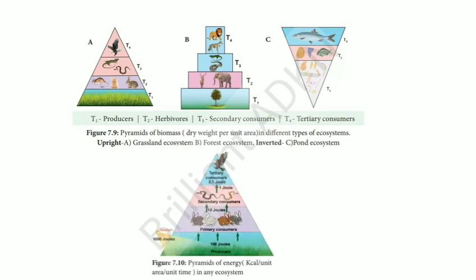In this picture you can see the pyramid of energy, that is kilocalorie per unit area per time, in an ecosystem. Here you can see the pyramid of energy from the producers to the tertiary consumers, up to which the energy is used, that is 0.1 joule used by the hawk or eagle. From 1000 joules it decreases to 0.1 joule, and only a little amount of energy will be used by tertiary consumers.